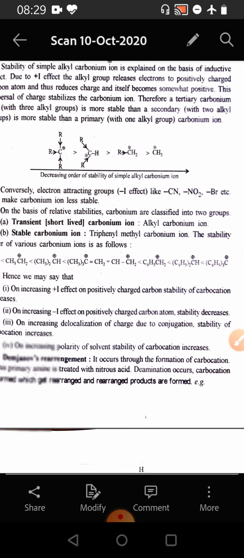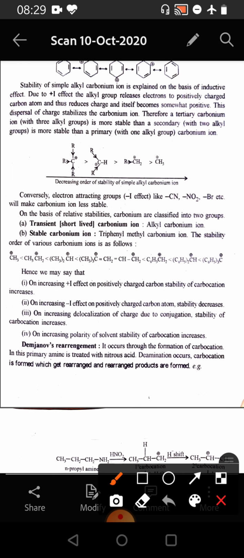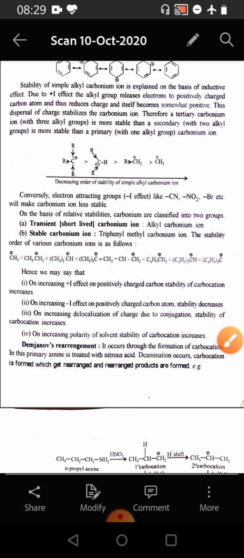Thus, we see that in this series the stability of the methyl carbocation is the least and the stability of the triphenyl methyl carbocation is the highest.